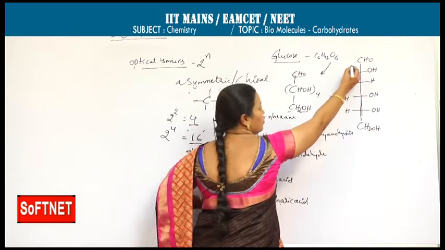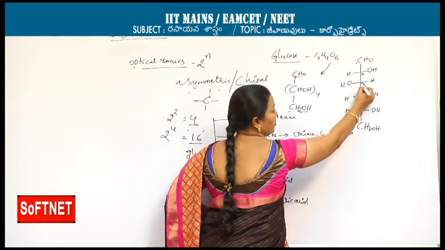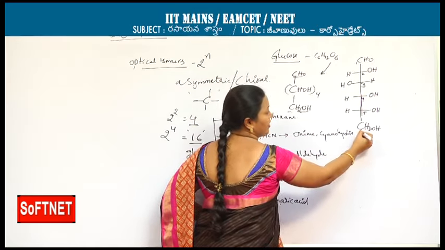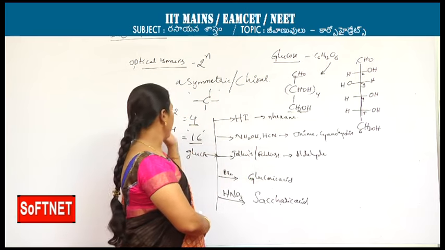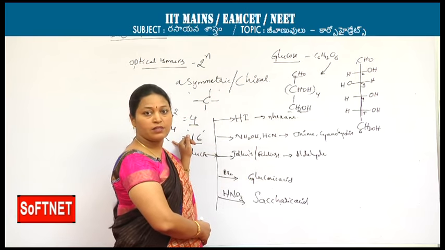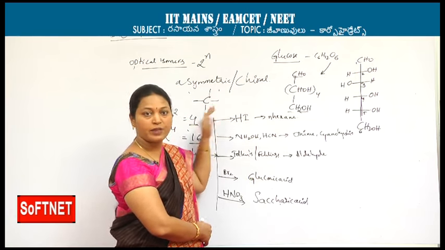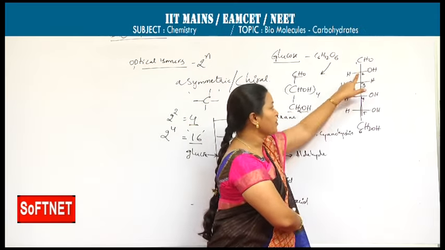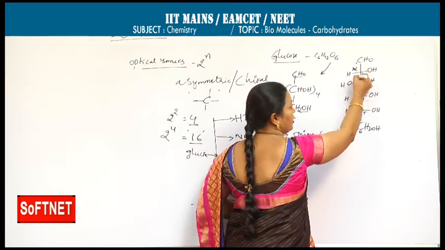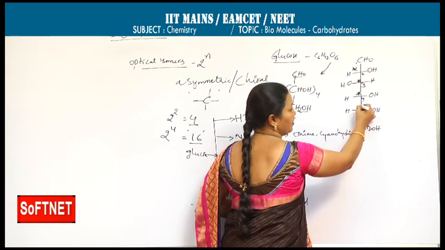Here the numbering for glucose is 1, 2, 3, 4, 5 and 6. As I said regarding the number of optical isomers, there are 4 asymmetric carbons. Here come the asymmetric carbons: second carbon, third carbon, fourth carbon, fifth carbon.